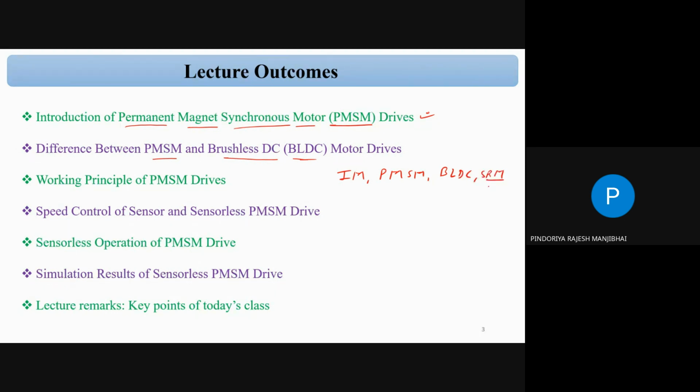SRM stands for switch reluctance motor. So we can say PMSM, BLDC, and SRM are all special electrical machines. Nowadays, the majority of companies use the induction motor, permanent magnet motor, and SRM for electric vehicle applications.